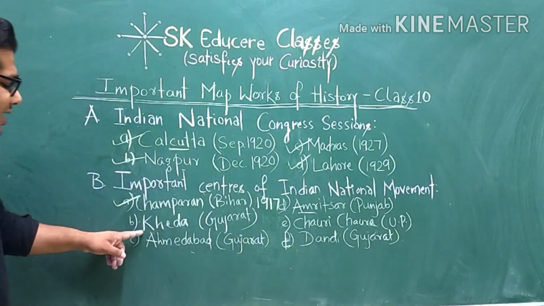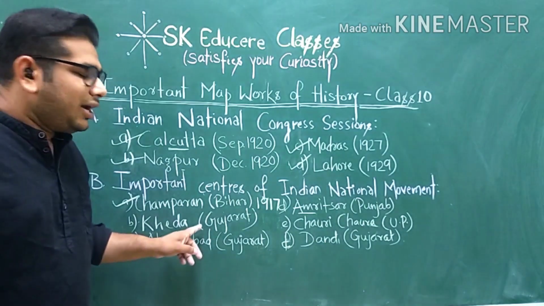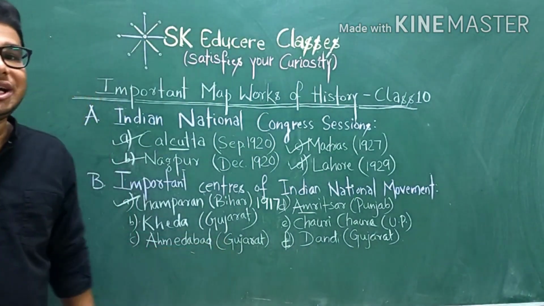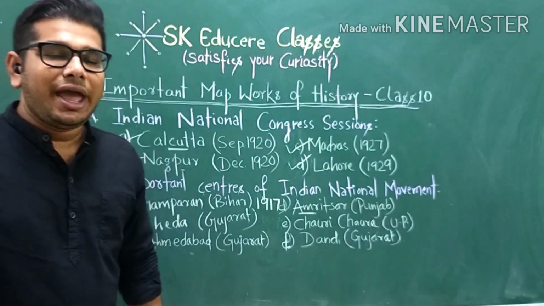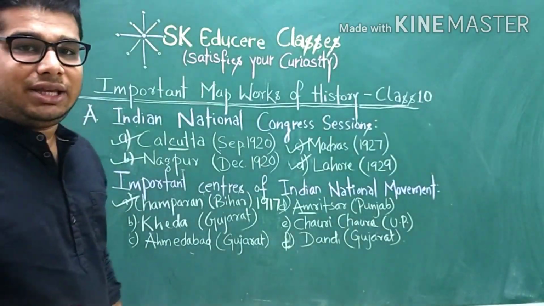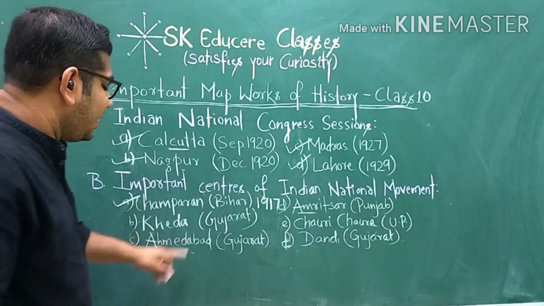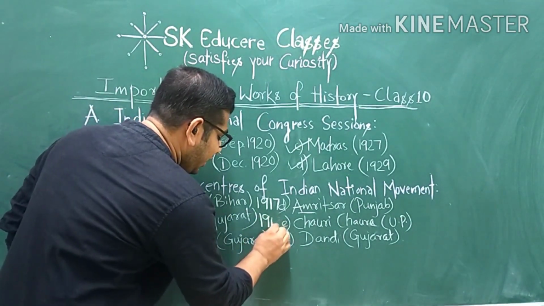1917. Now secondly, Kheda, which was located in Gujarat, was also an important center of the Indian national movement, as Mahatma Gandhi started the second Satyagraha movement in India from Kheda in 1918.